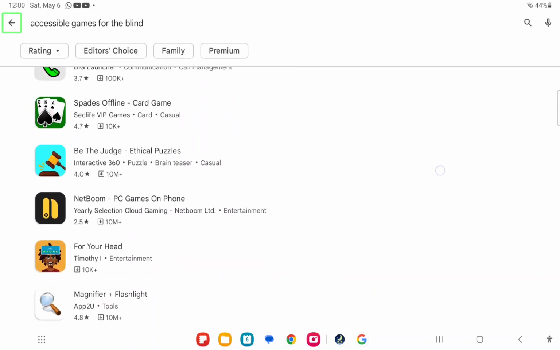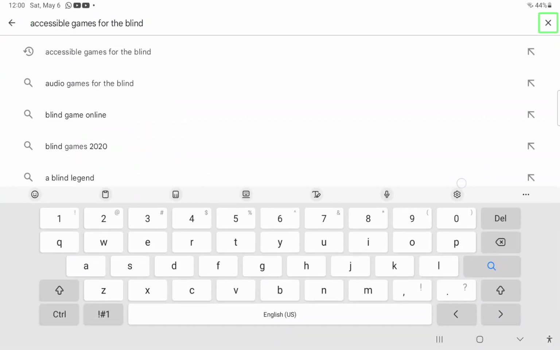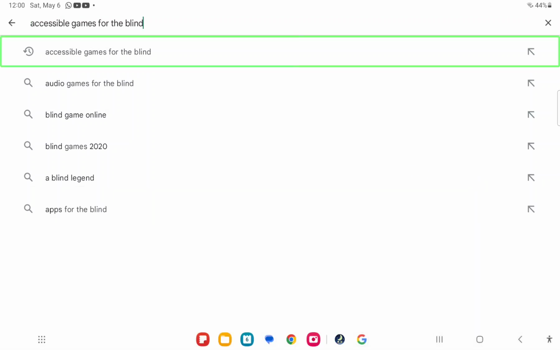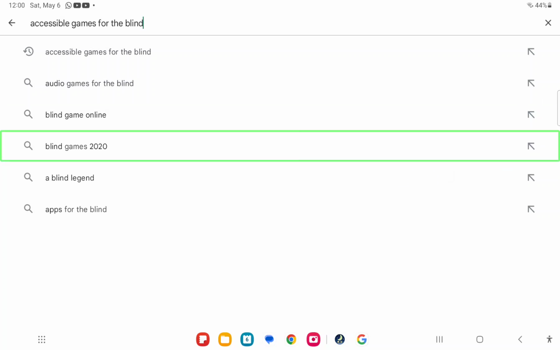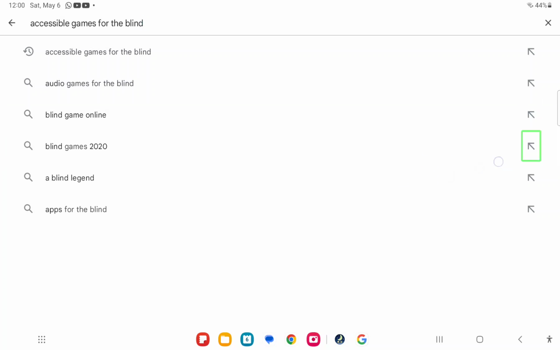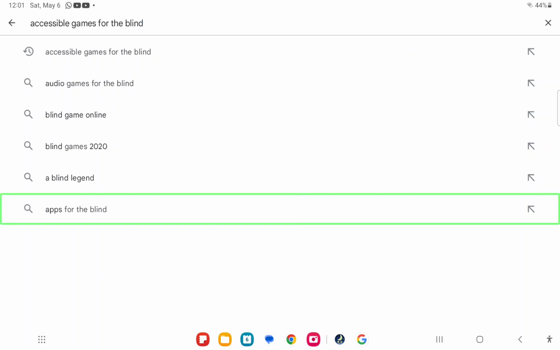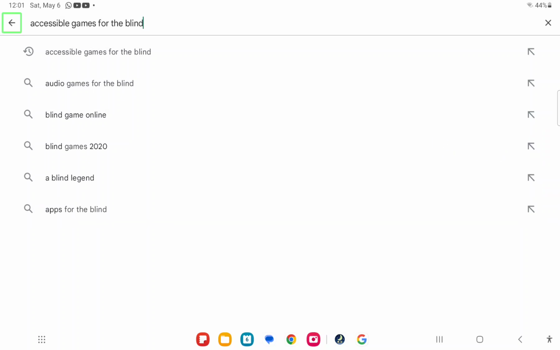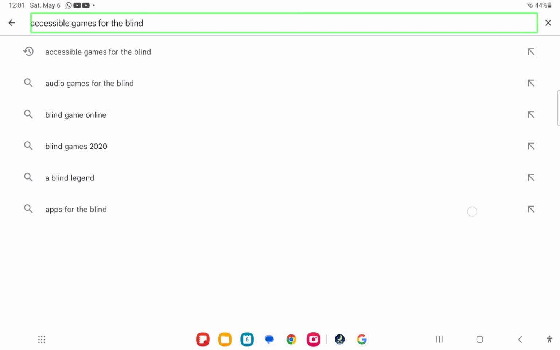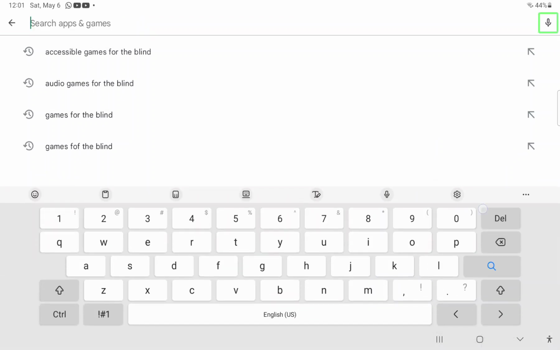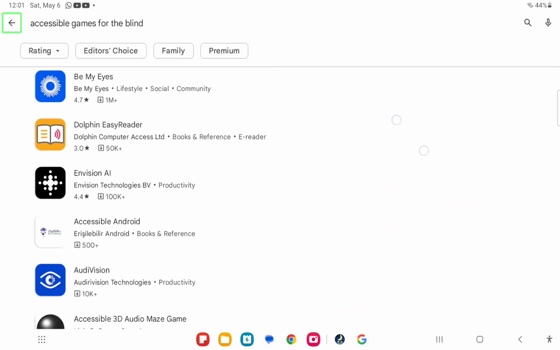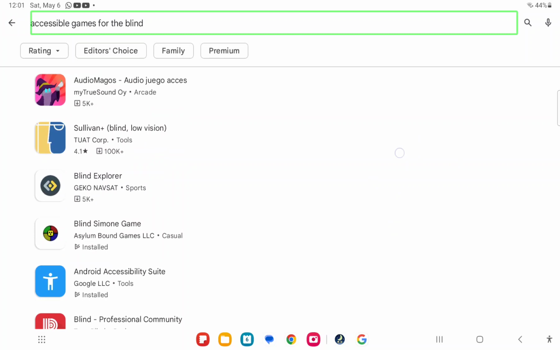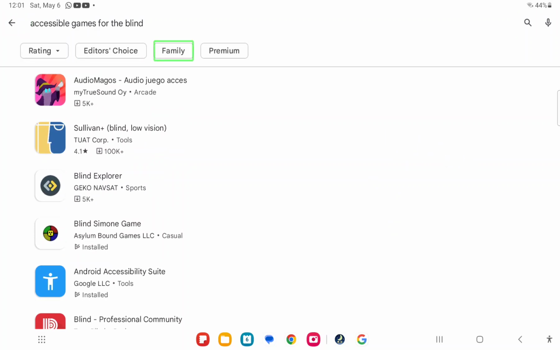Now, accessible games for the blind. Clear. Accessible. Search for audio games. Search for blind game online. Search for blind games 2020. Search for a blind legend. Search for apps for the blind. Navigate up. Accessible games for the blind. Clear. Accessible game. Voice search. Search for accessible game. Accessible. Search Google Play. Family.